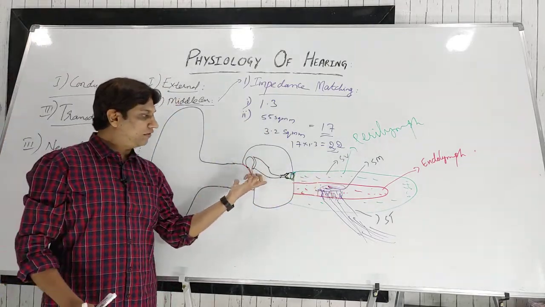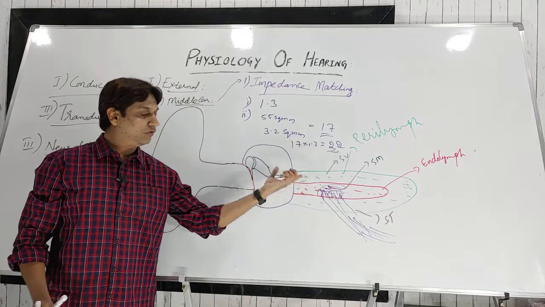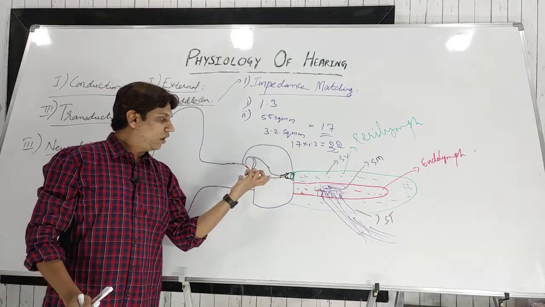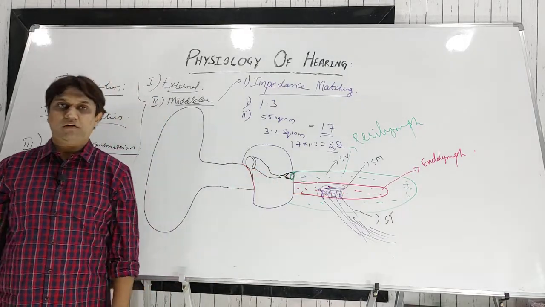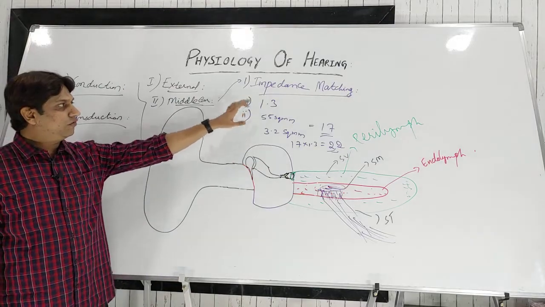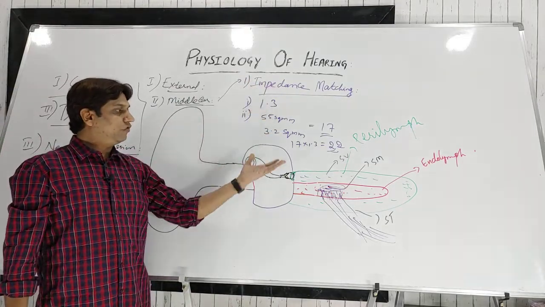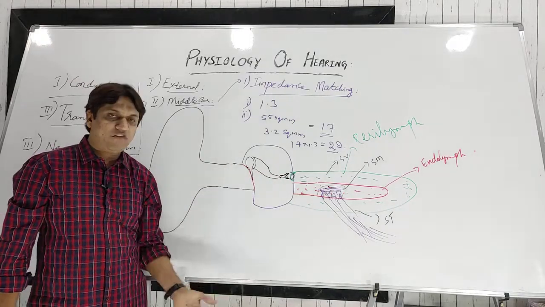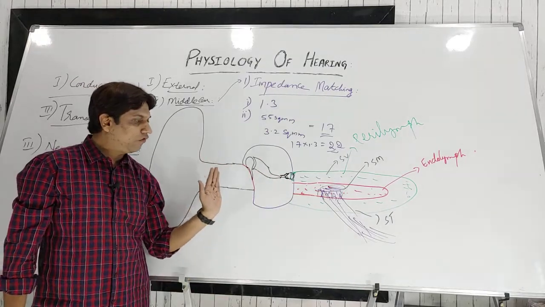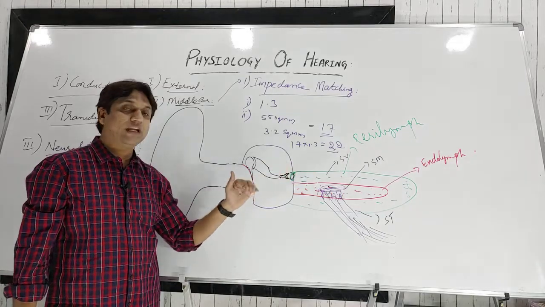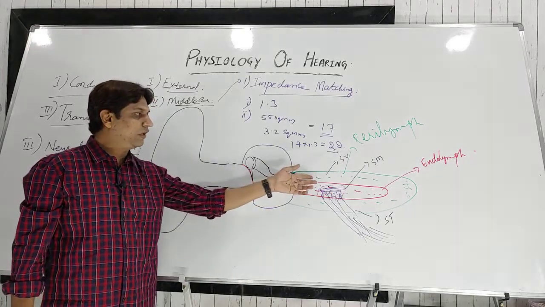Even though there is a change in the media, that is, it is transmitted to the inner ear from the air medium to the liquid medium. So this is known as impedance matching. So this is one of the functions of the middle ear. It will magnify or increase the force of the sound waves so that the waves can be transmitted into this liquid medium.